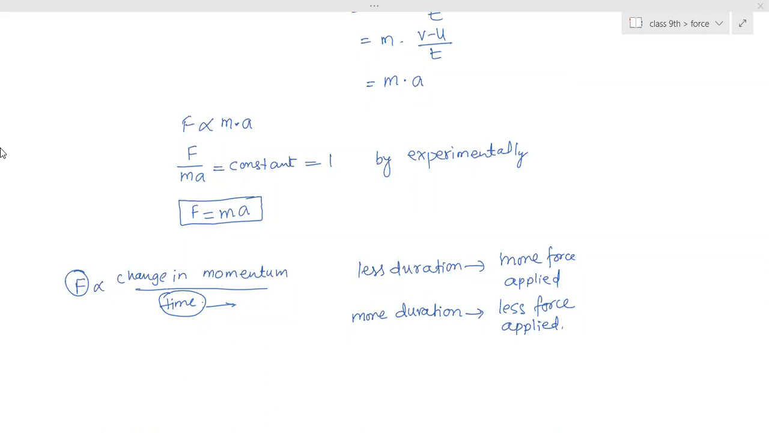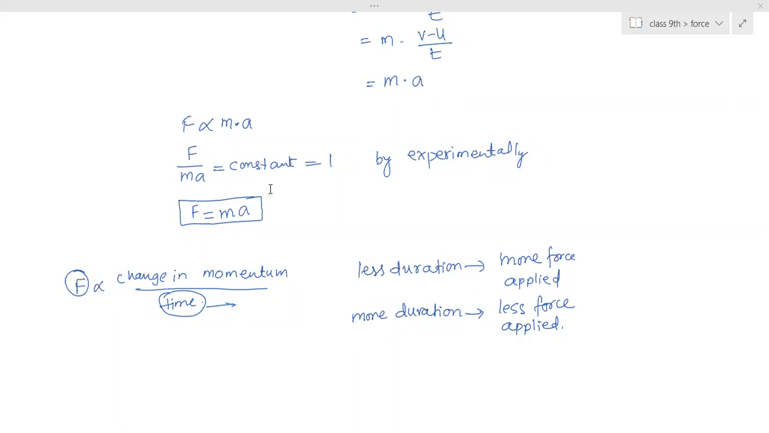Ma'am, can you explain this F by MA? If F is directly proportional, that means F by MA is constant. The ratio of those two terms will be constant, and that constant by experiment came to 1. So therefore, F is equal to M into A.